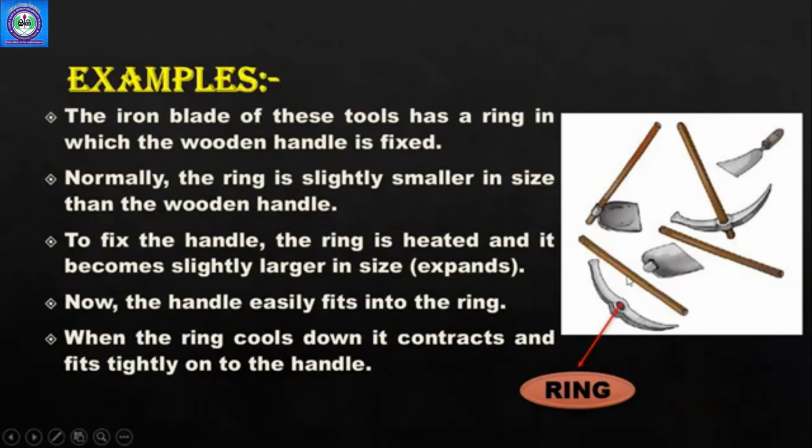It's a ring blade of the tool. ये इस wooden stick पे paste की जाती है इस तरह से, as you can see, right? So this ring is smaller in size than this wooden handle. Okay, so it is first heated. जब हम इसे heat करते हैं तो ये ring थोड़ा सा बड़ा हो जाता है. Then we put this wood inside it and we cool it. When it cools, it is fixed in the ring, right? फिर ये जो tools हैं वो आसानी से हम use कर सकते हैं. Now the handle easily fits into the ring. When the ring cools down, it contracts and fits tightly on the handle, right? So as you know, this is the property we are using here, expansion and contraction.